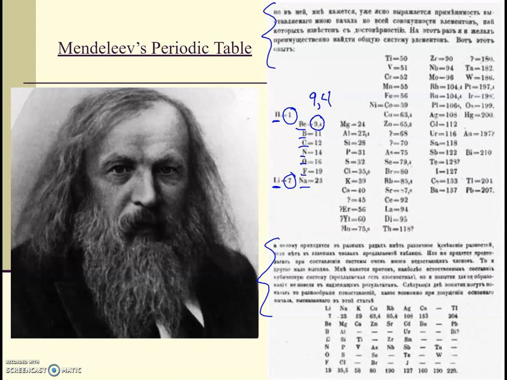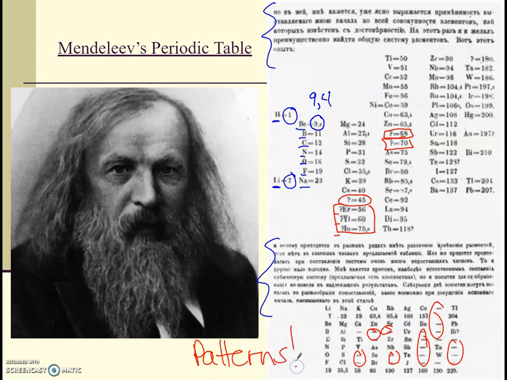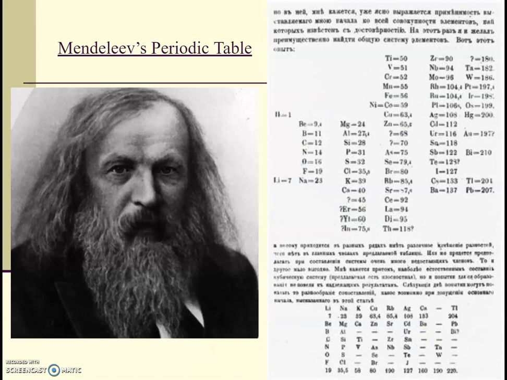But you'll see in a couple of locations here, there are question marks. He goes, there has to be something with a mass of 45 that hasn't been discovered yet. And what about these guys? These all have question marks. So there are elements that he's like, there has to be something that is going to go here. They might be discovered after I'm gone, but these blanks are very important because they're going to establish that there are patterns. And that's what this entire chapter is about: patterns.